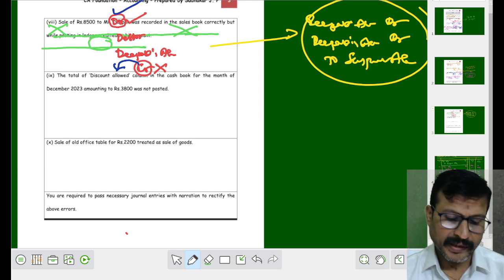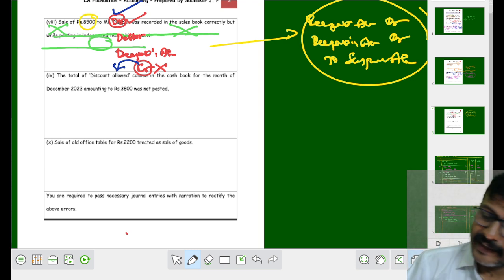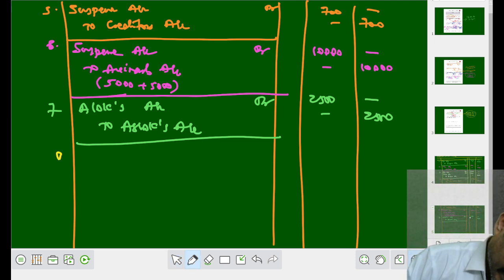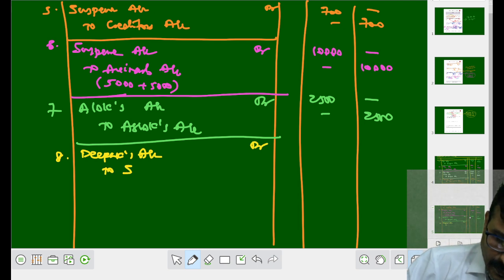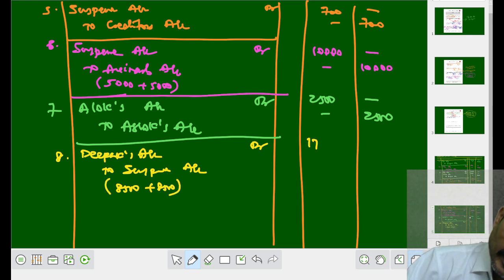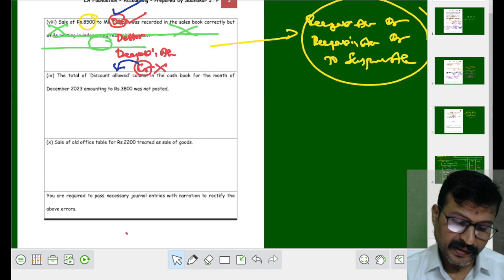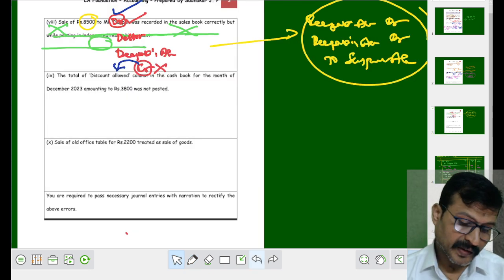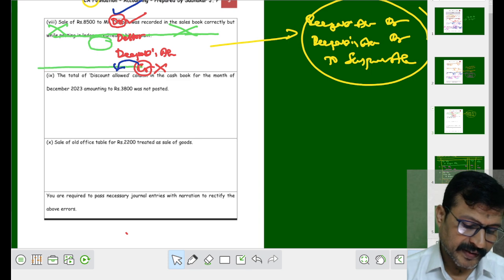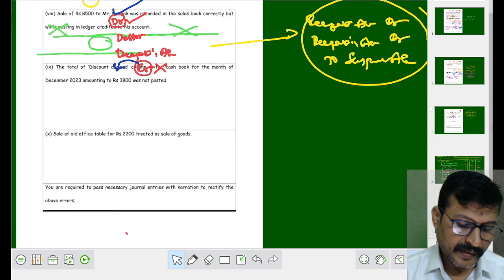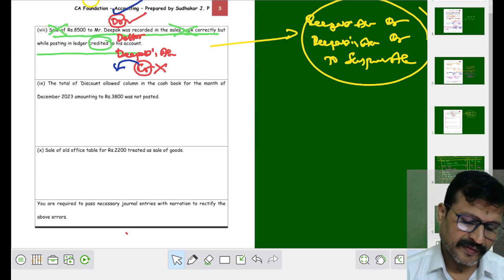Instead of writing Deepak 2 times, you take the amount 2 times, that is 8,500 rupees. Entry number is 8. Deepak's account debit to suspense account, 8,500, that comes to 17,000 dash 17,000. Being wrong credited to Deepak's account is rectified.